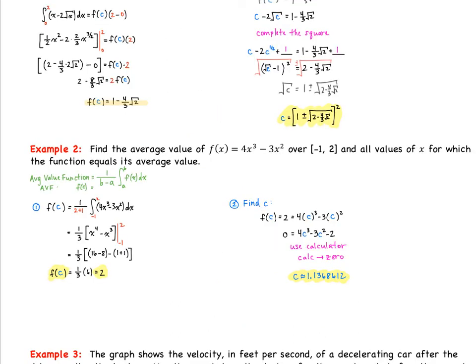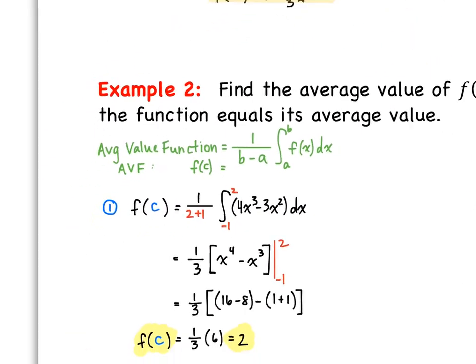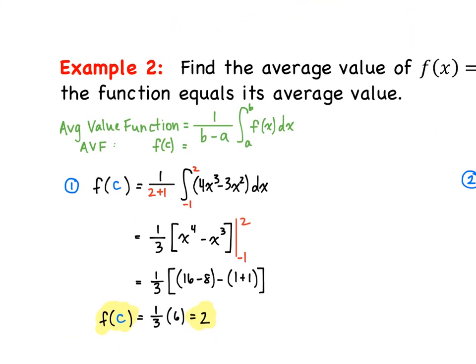This next example wants us to find the average value of f of x over our interval, and all values of x for which the function equals its average value. So I'm just going to zoom in and we'll go through things. Remember, average value is equal to 1 over b minus a times the integral from a to b of f of x. Now remember, this average value is like saying our f of c is equal to this. So we have f of c equals, we're just plugging in here's our a and our b, and our integral.